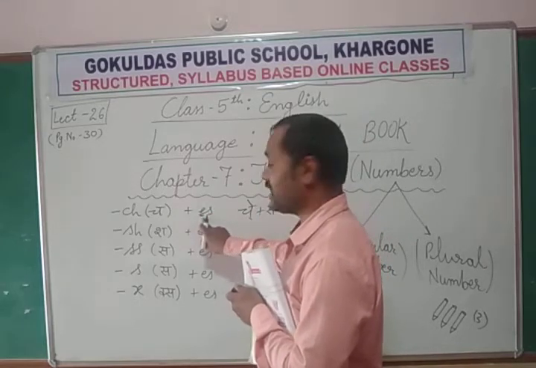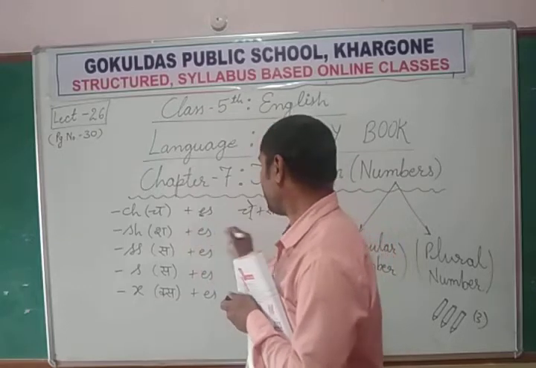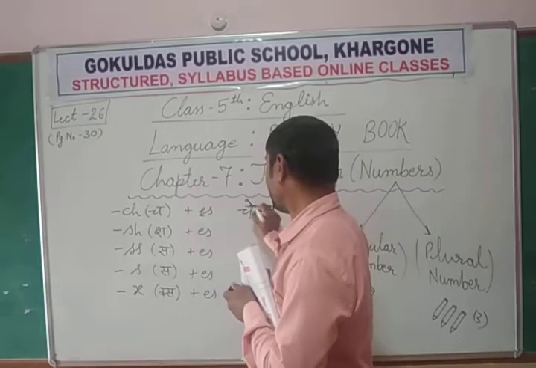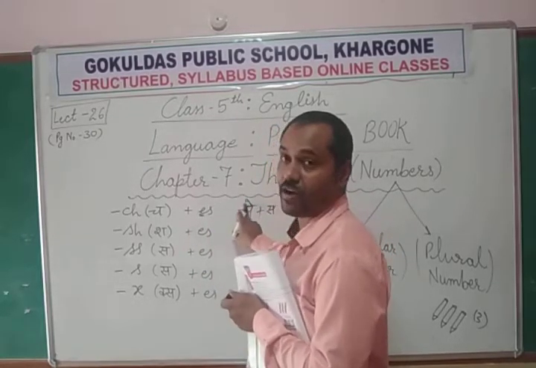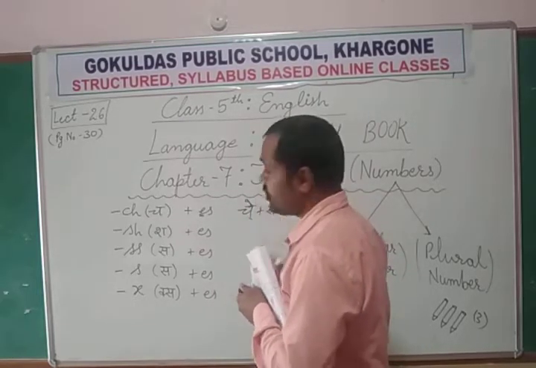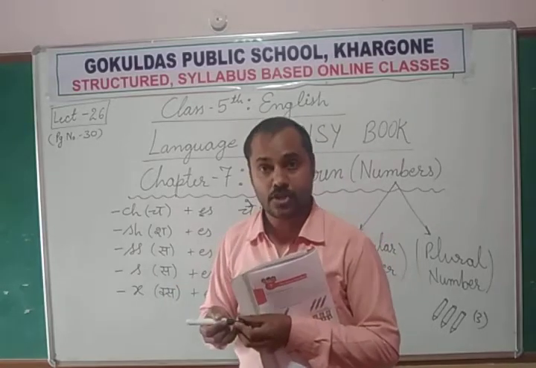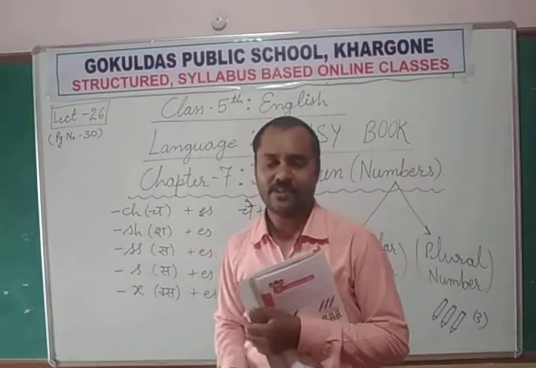What is the role of this e? The role of this e is to make the sound, like the matra of a in Hindi. Chase can be pronounced easily, but ch and s together is very difficult to pronounce.